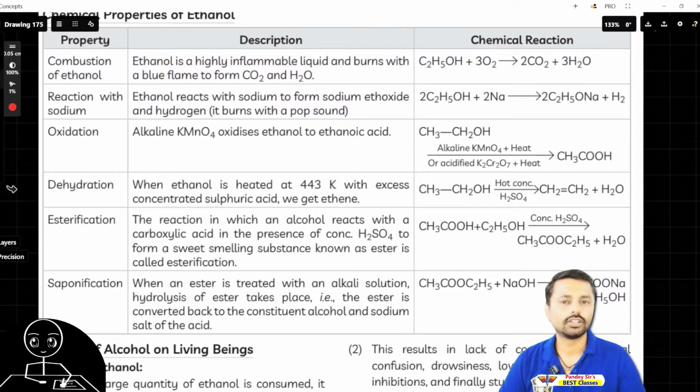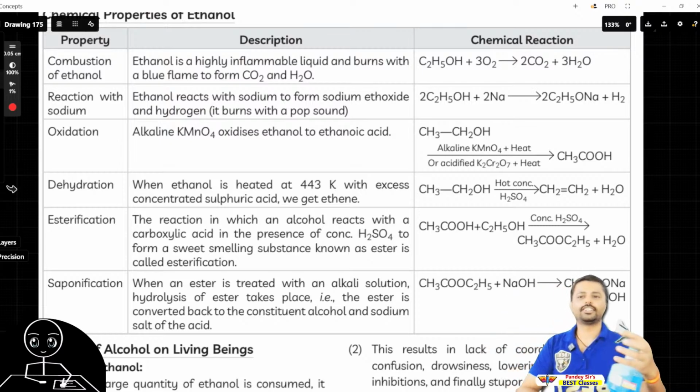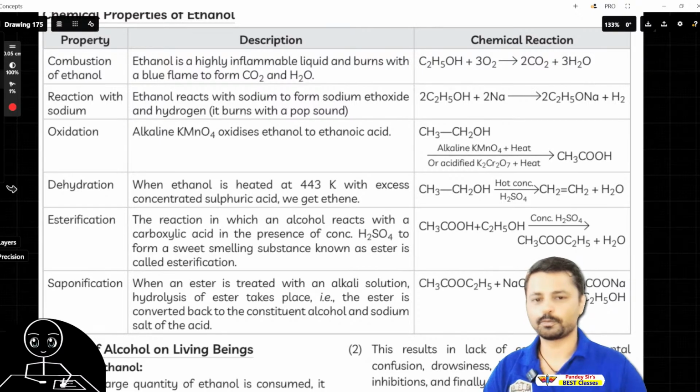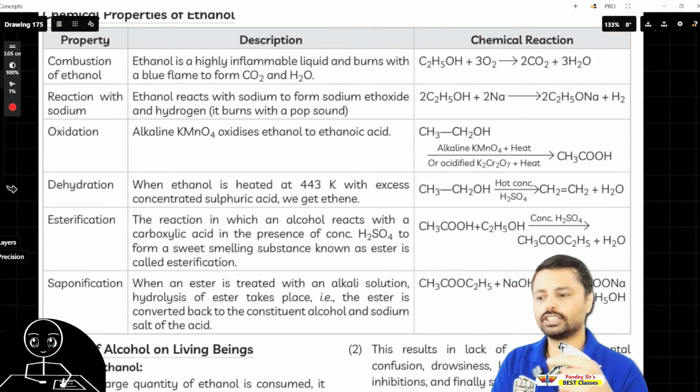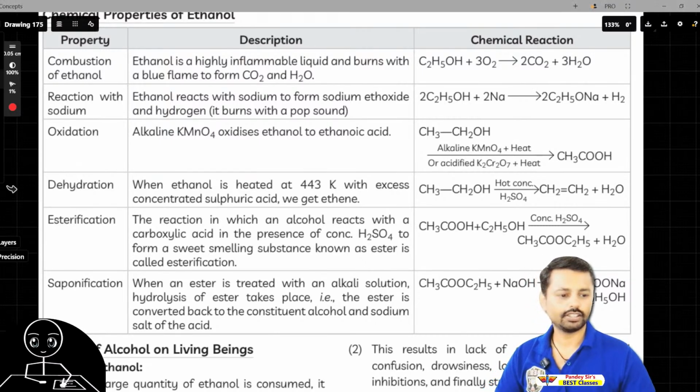Wait a minute. What if I burn it in front of you? I'm actually going to burn real ethanol. Just wait a second. Don't do this at home at all. I'll remove my background completely so that you'll be able to see this burning thing. I have never done this before.